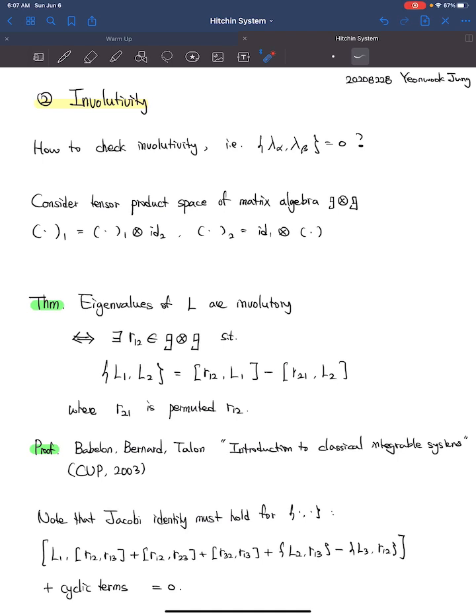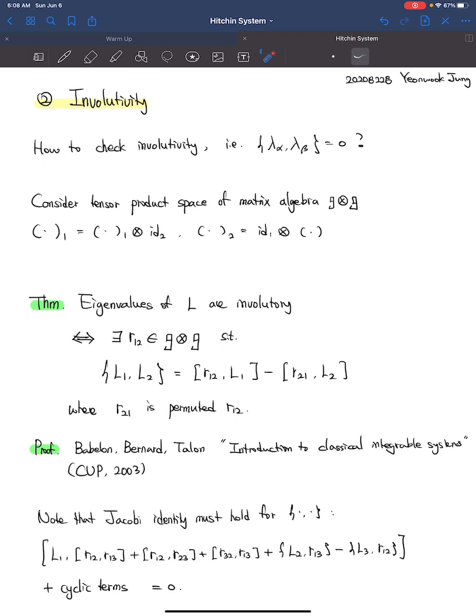The eigenvalues of L are involutory if and only if there exists an element R12 in the tensor product space, such that the Poisson bracket of L matrices is given in terms of the difference of the commutators with respect to R12. For the proof, I direct you to the following reference, as it is out of the scope of this talk. Note that by definition of the Poisson bracket, the Jacobi identity must hold, meaning that this term and its cyclic terms should add up to 0.